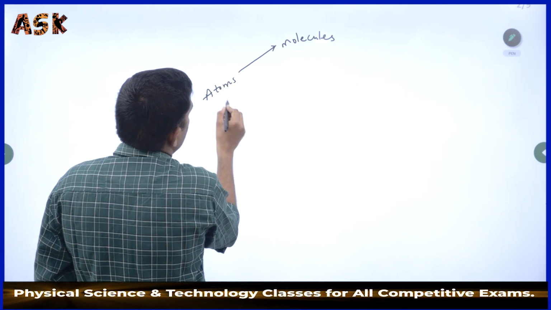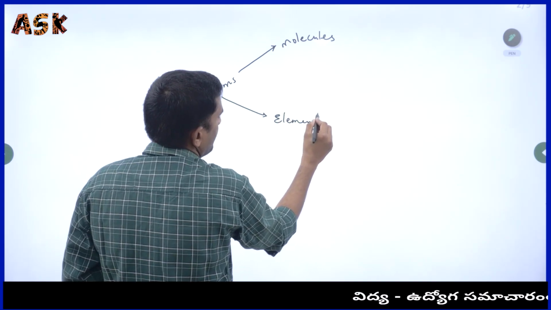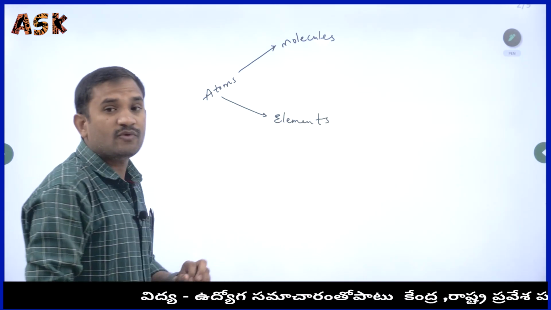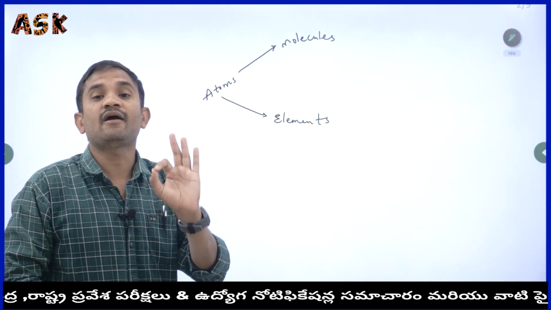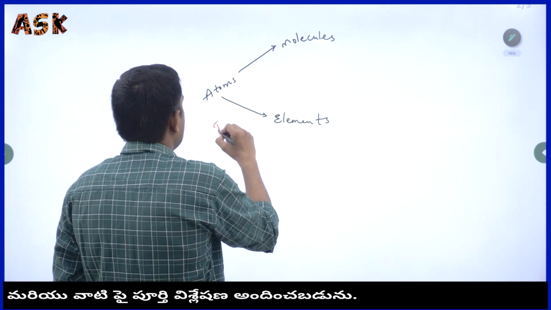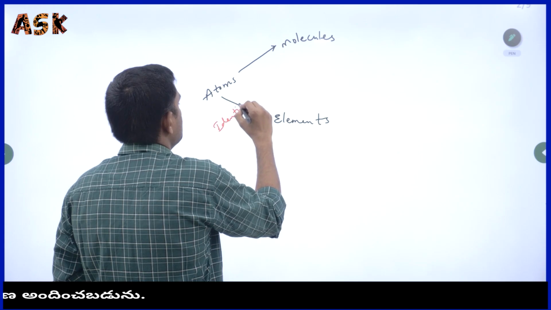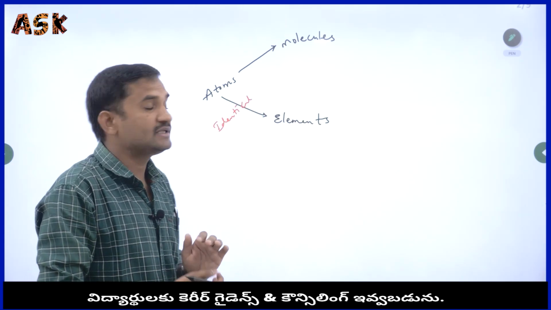Yes, these atoms also combine and form elements. Sir, what is the difference between molecules and elements? Identical atoms combine and form elements.